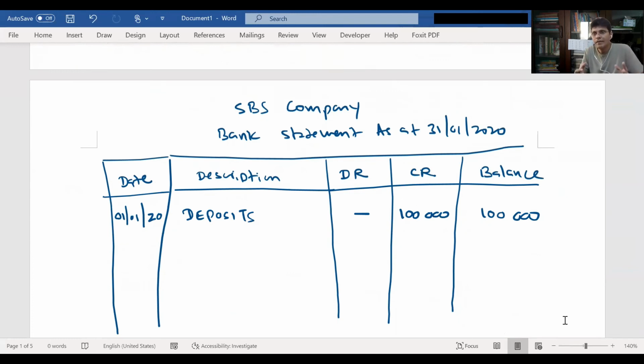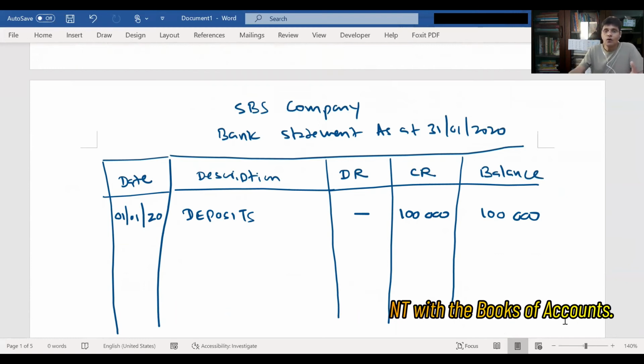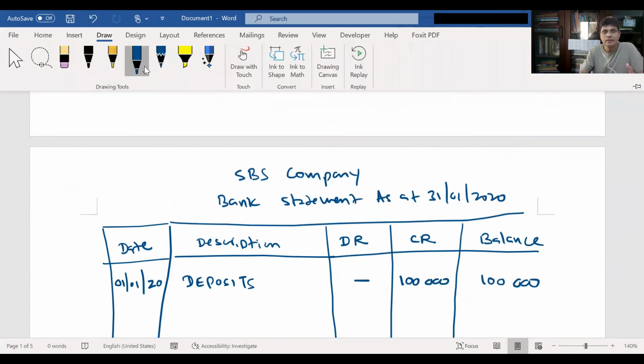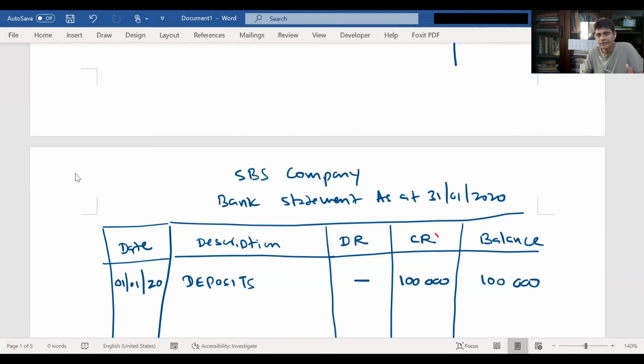When the company accountant receives this bank statement, what does he have to do? He has to compare it with his cash book. The credit side of the bank statement, this is on the credit side. Why the credit side? Now I explain.